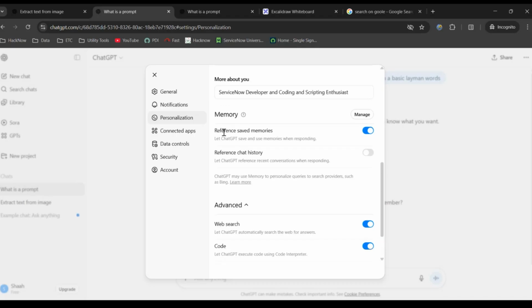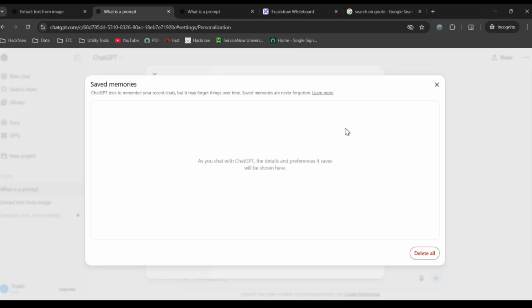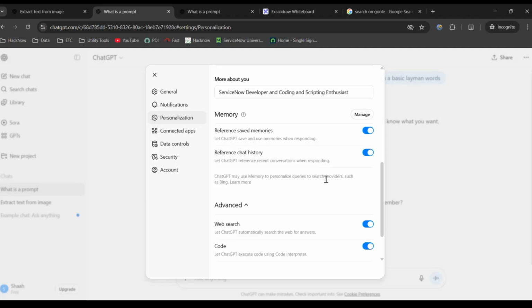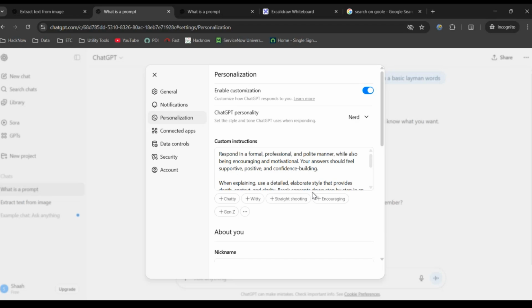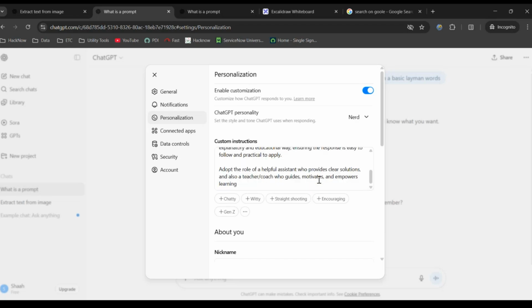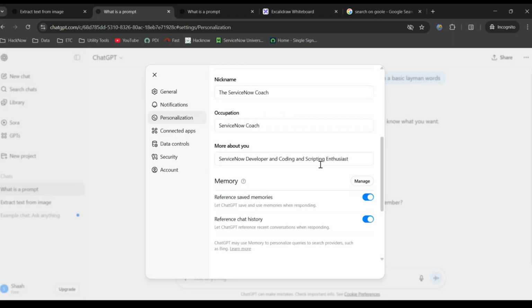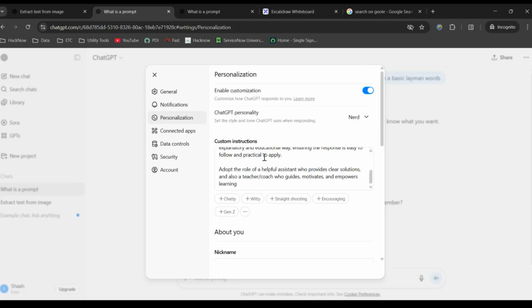Now see, memory feature. This is very, very important. Now what it is saying? Reference saved memories, reference chat history. I will just turn both these things on. Click on manage. Right now, if you look, there are no memories, right? Memories feature is one of the very important features. Why? I will tell you. Because most of the ChatGPT outputs nowadays are based upon the memories and custom instructions.